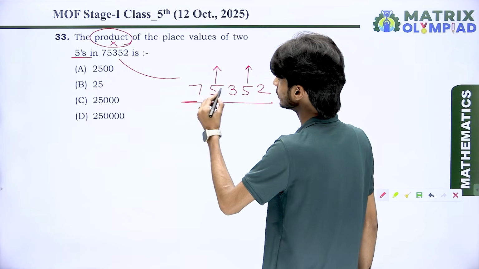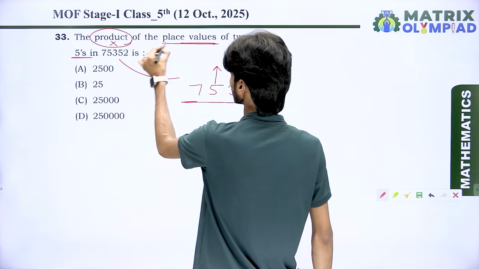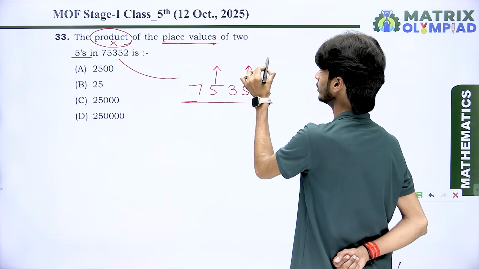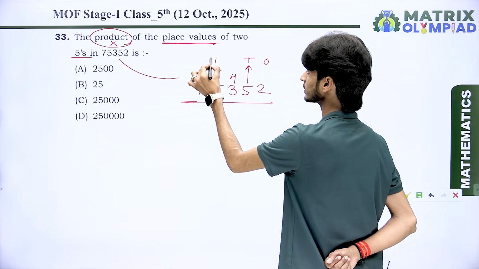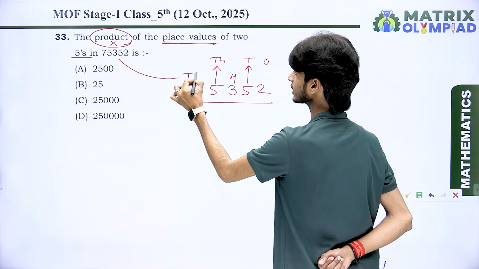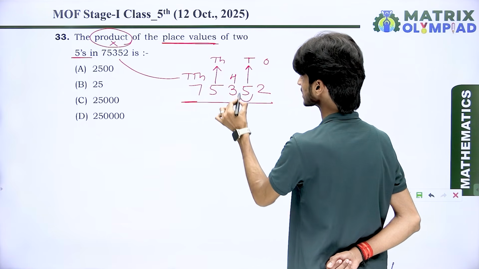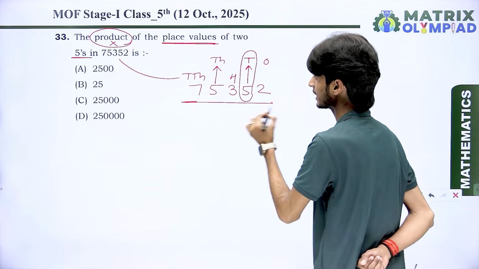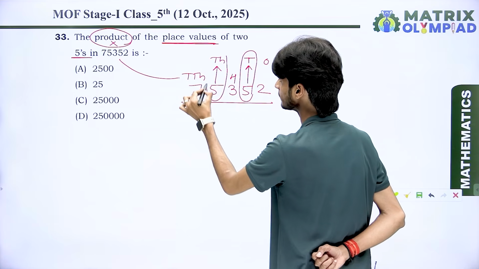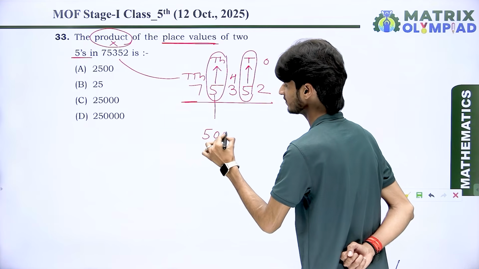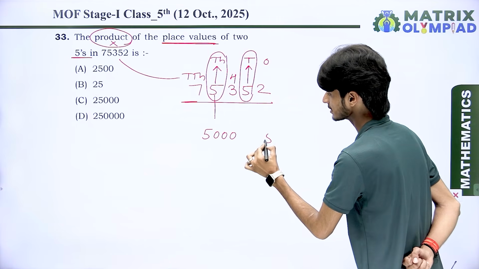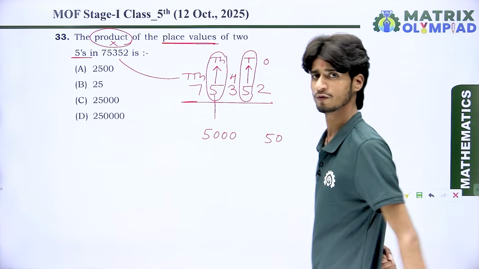And we want to discuss the place values. So first of all, mark the place values: ones, tens, hundreds, thousands and ten thousands. The first 5 lies in the tens place and the second 5 lies in the thousands place. That means this 5 means 5000 and this 5 means 5 tens, which is 50.